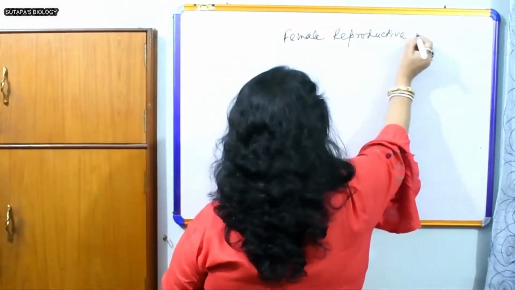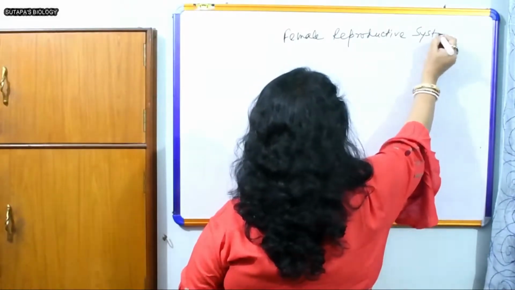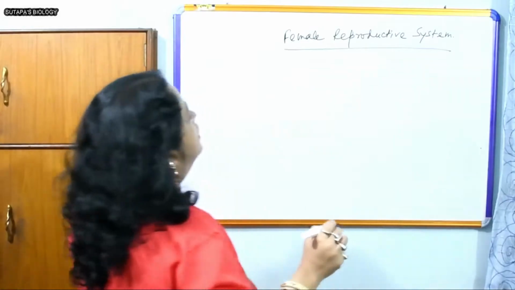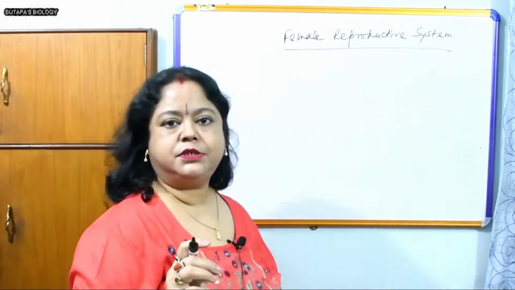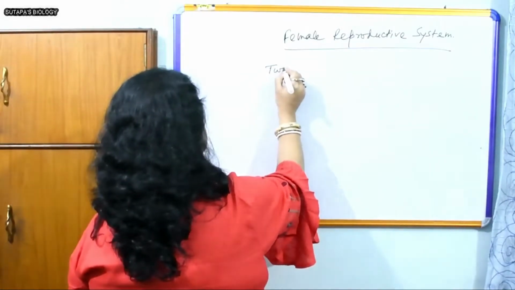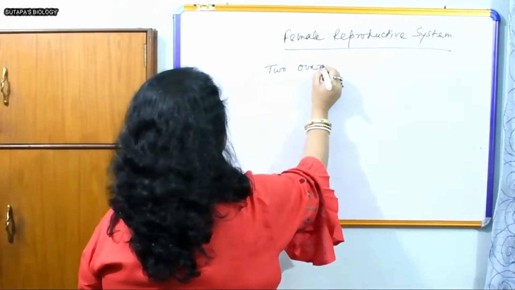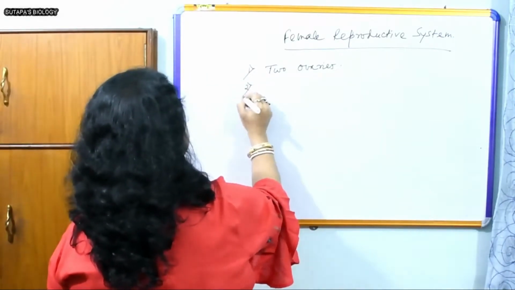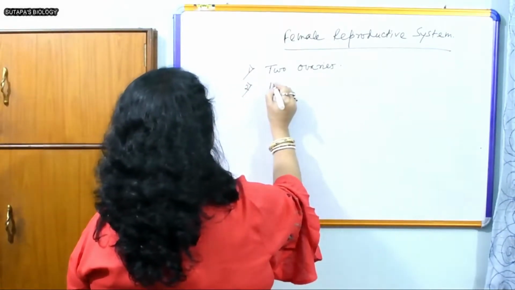The main parts of the female reproductive system are: number one, the two ovaries. Number two, two fallopian tubes.